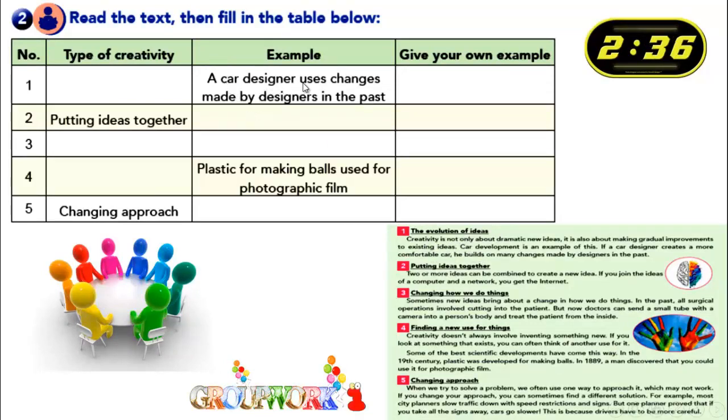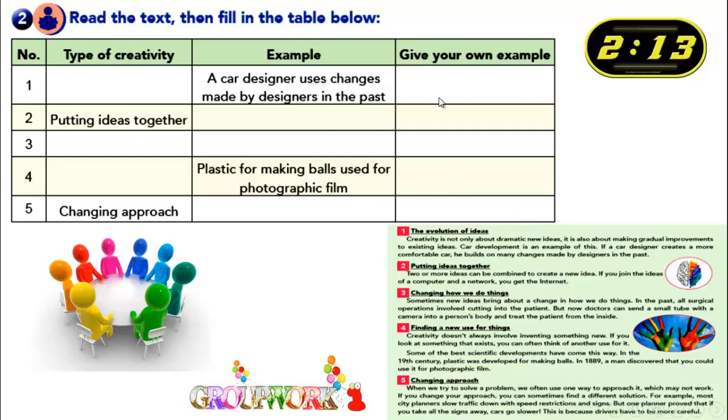A car designer uses changes made by designers in the past. If you look at this one, you are going to find it written in the first paragraph. Like here, car development is an example of this. If a car designer creates a more comfortable car, he builds on many changes made by designers in the past. So this is the example here.